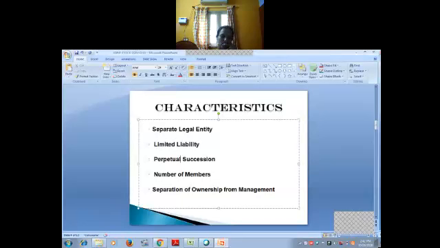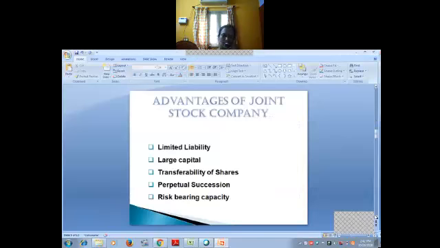And then number of members. Minimum members should be there. For example, if it is a public limited company, minimum seven should be there and maximum is unlimited. If it is a private limited company, minimum two members should be there, maximum 200 they have mentioned. Before, it was 50 only. Now they have changed it to 200. Okay, the members. And then separation of ownership and management.